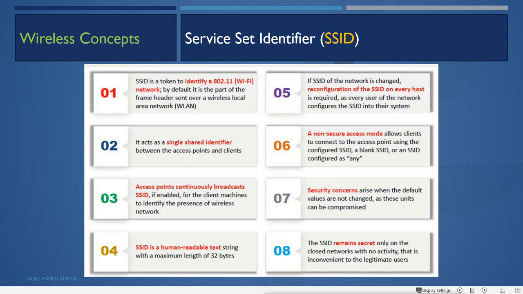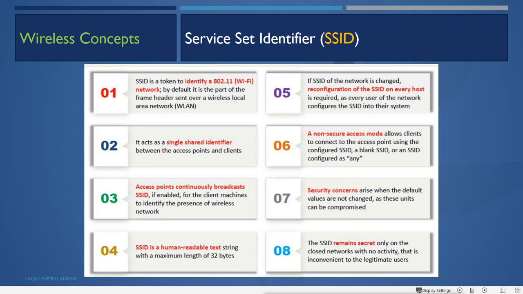A non-secure access mode allows a client to connect to the access point using the configured SSID, a blank SSID, or an SSID configured as any. So if we have a non-secure wireless network or wireless access, that means there is no authentication mechanism set, there is no password set. So the authentication will be done based on the SSID.